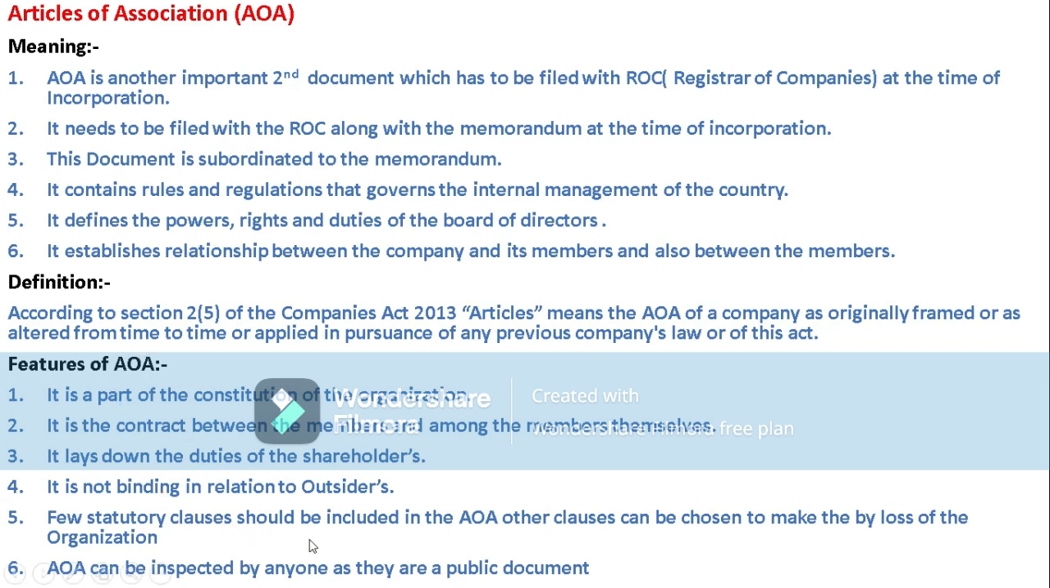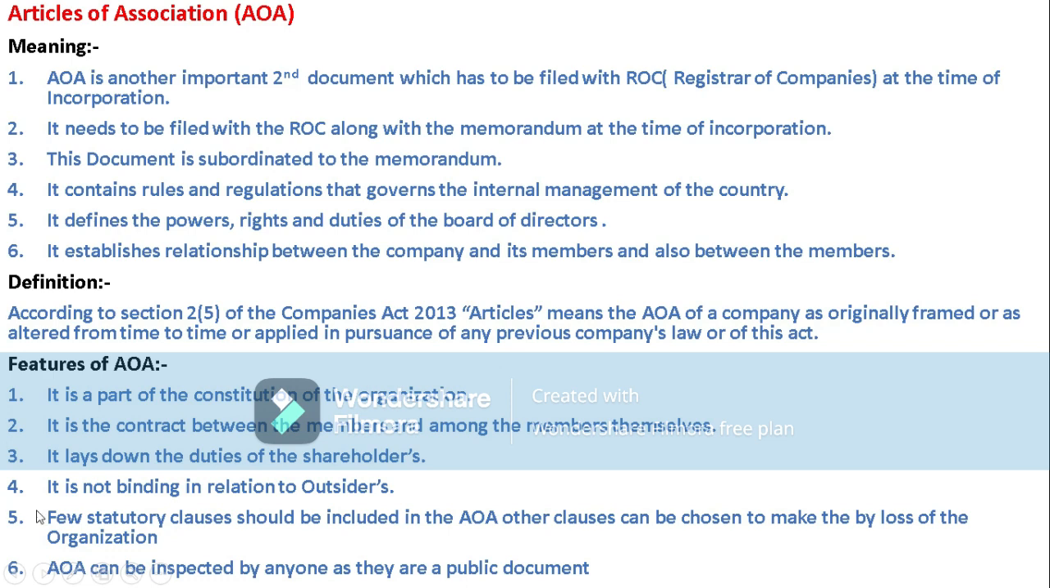Through alteration, if we want to include anything, we can do so through other clauses. We have certain forms regarding articles of association. We can take any clause or any tables, models or forms of articles, and include them in our articles of association.